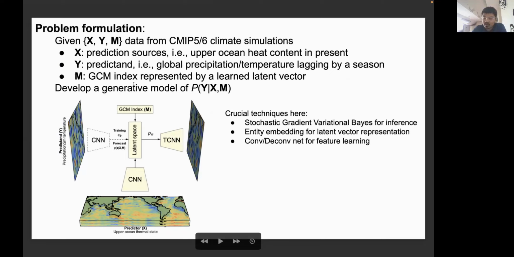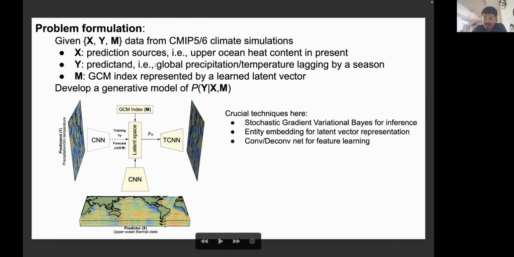So how could we formulate the global signal forecast problem as a machine learning problem? We have all the climate simulations from two generations of the coupled model intercomparison project. X is the prediction source, for which we use the upper ocean heat content in the present time, and Y is the predictand, which is what we care about: the next season's global precipitation or temperature map.